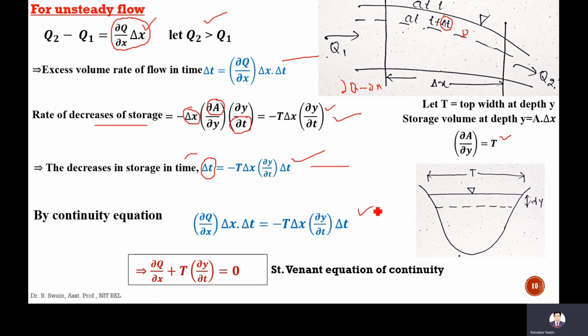If we simplify, we get del Q by del x plus T del Y by del t equal to 0, which is called the Saint-Venant equation of continuity. Here T is the top width, Q is the discharge, Y is the flow depth, t is time, and x is the length of the channel.